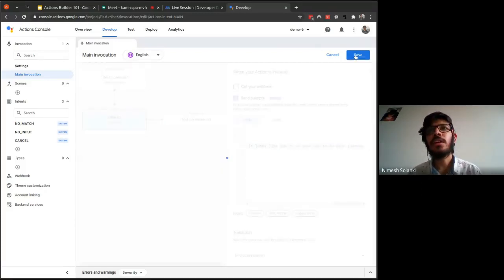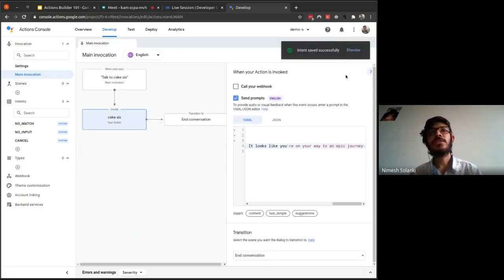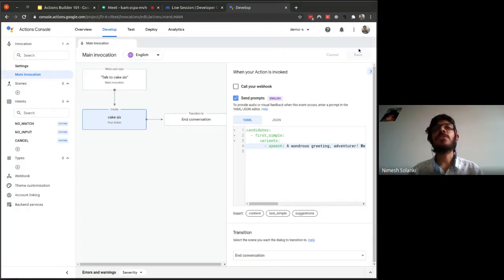Let me save that. Please make sure that you save. If you don't save, you won't be able to see how the action is flowing, and you won't be able to test it properly. So please keep saving at regular intervals. There's no autosave feature, but I think we should suggest one to the Google Actions team after a while.